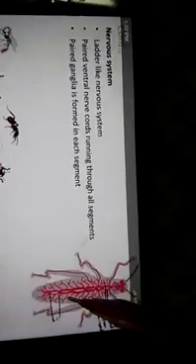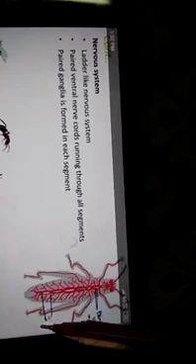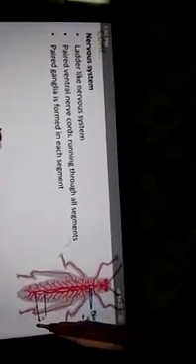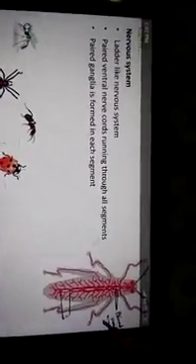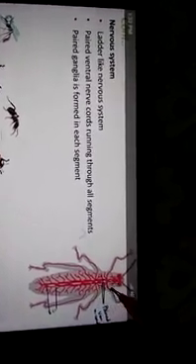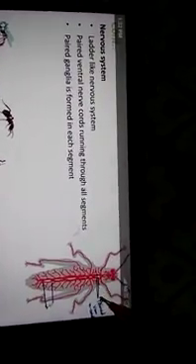Paired ganglia are formed in each segment. This is one of the segmental ganglia. These are known as segmental ganglia. The brain is formed by fusion of the ganglia of these segments.